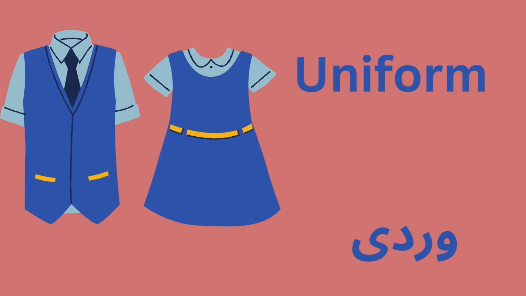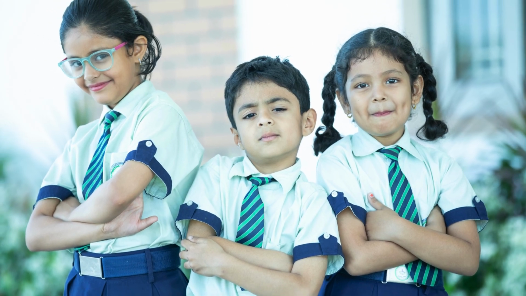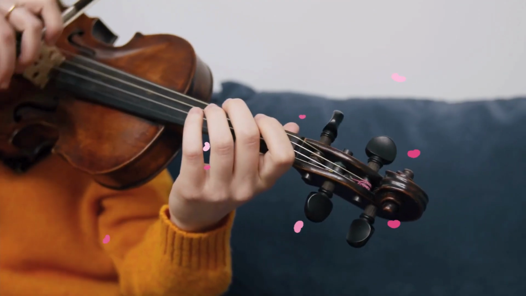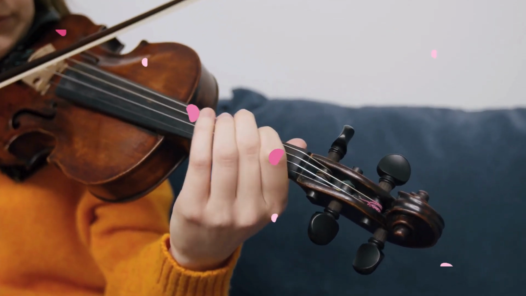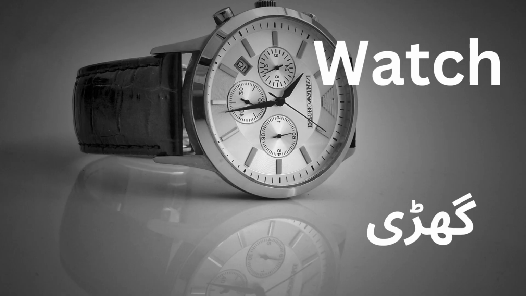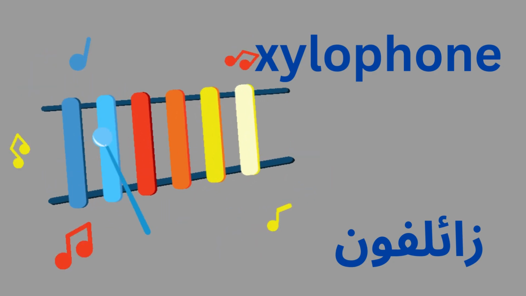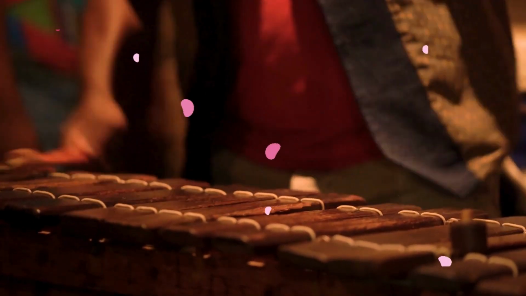U for uniform. Uniform mean is Vardi. V for violin. Violin mean is Violin. W for watch. Watch mean is Gadi. X for xylophone. Xylophone mean is Xylophone.